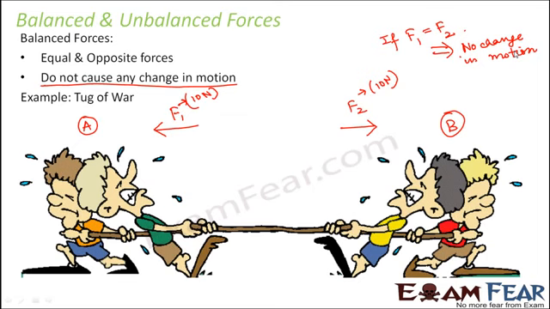From this we also get to know that it is not always necessary that there is a change in motion whenever force is applied. It is possible that there is no change in the state of motion but still force is being applied. Because in this case, team A is applying a force, team B is also applying a force, but there is no change in motion. Correct? But force is being applied. So it is not necessary that whenever force is applied, there has to be a change in motion. There will be either a change in motion or a change in shape. We will talk about change in shape a little later. So this is the concept of balanced forces.